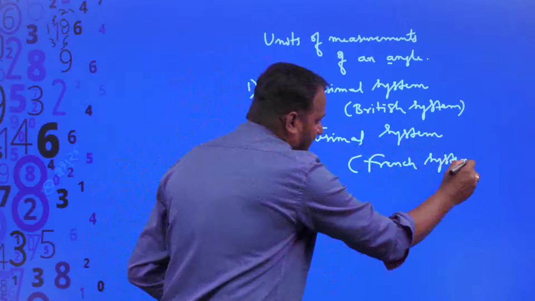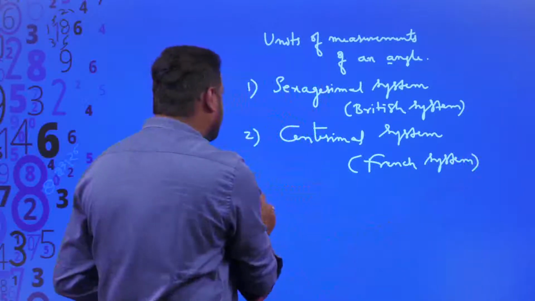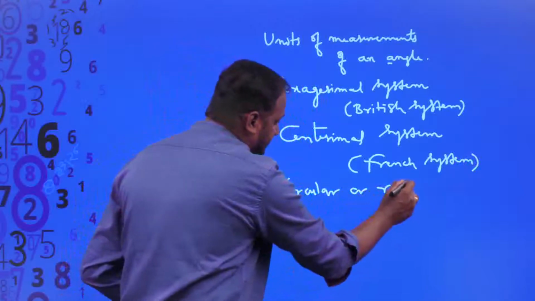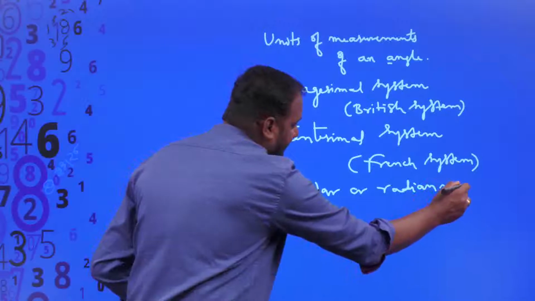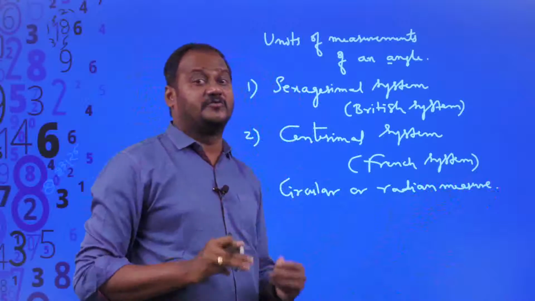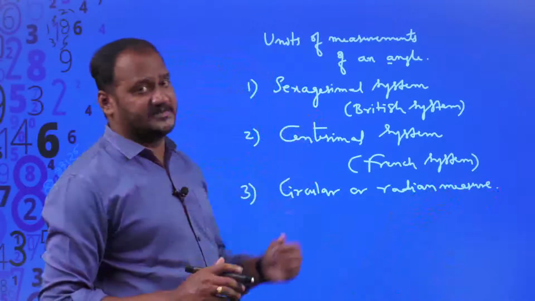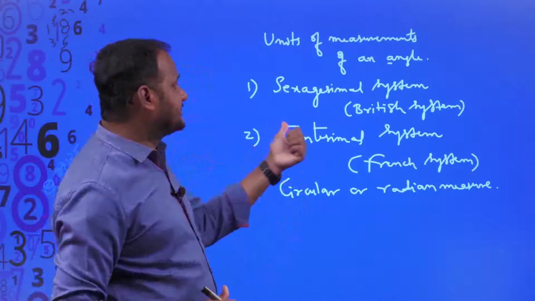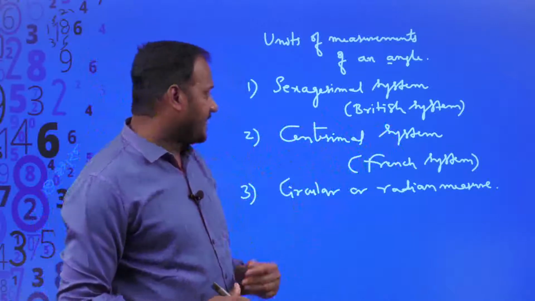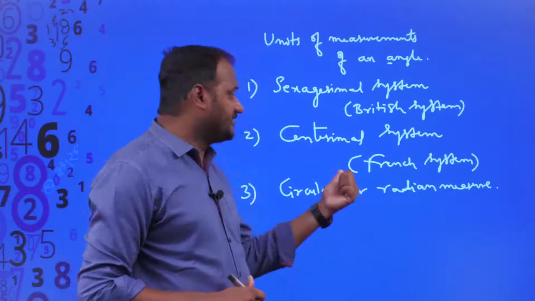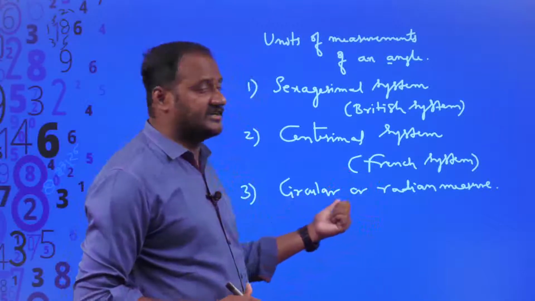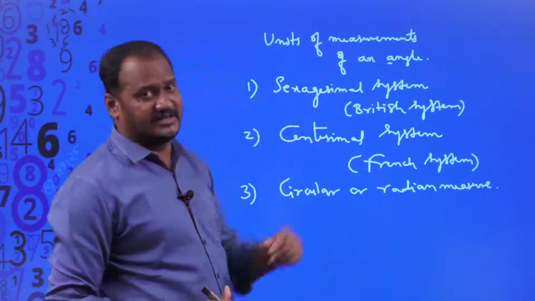And the third system is the circular or radian measure. This system is a combination of the other systems. So there are 3 units of measurement of an angle according to the systems. The first is the sexagesimal system, introduced by the British, so it is also called the British system. The second is the centesimal system, introduced by the French, so it is also called the French system. And the third is the circular or radian measure, which is the combination of the other systems.